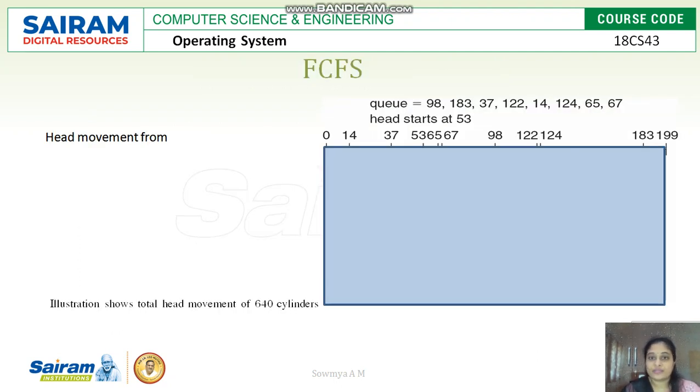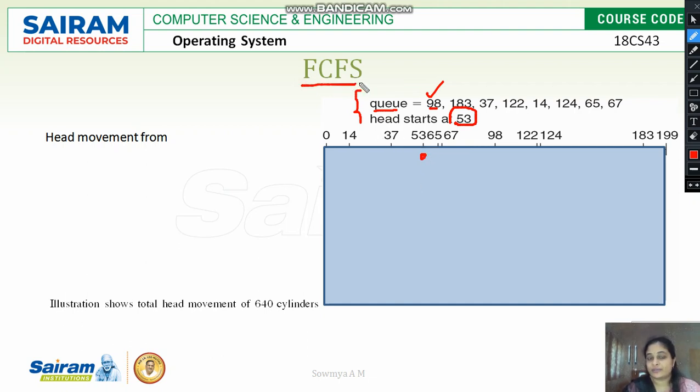The first method is first come first serve. In this problem you have a disk scheduling queue that starts with 98, 183, and so on, meaning the first sector address of data required is 98, then 183. According to this queue you have to start scheduling the disk. The algorithm first specifies where the disk head is at first, here at the 53rd sector.